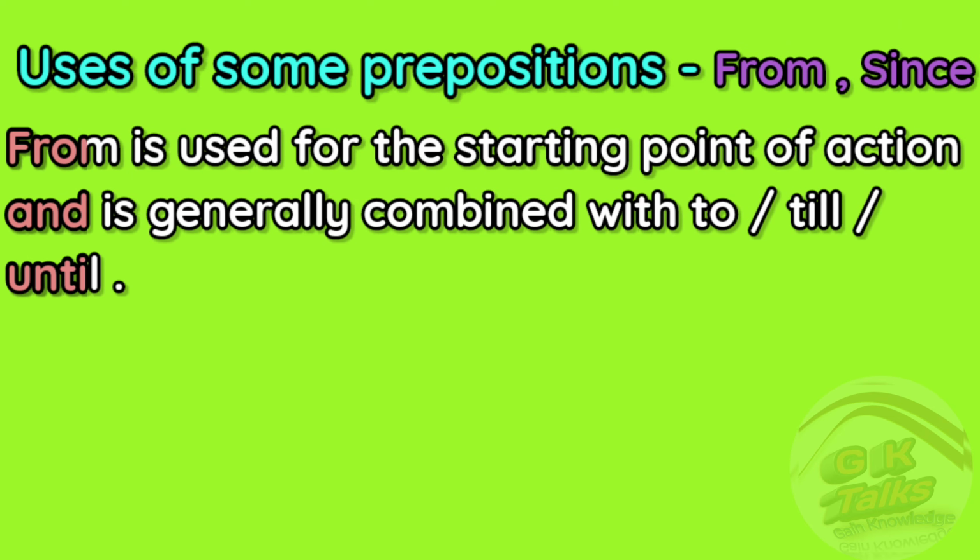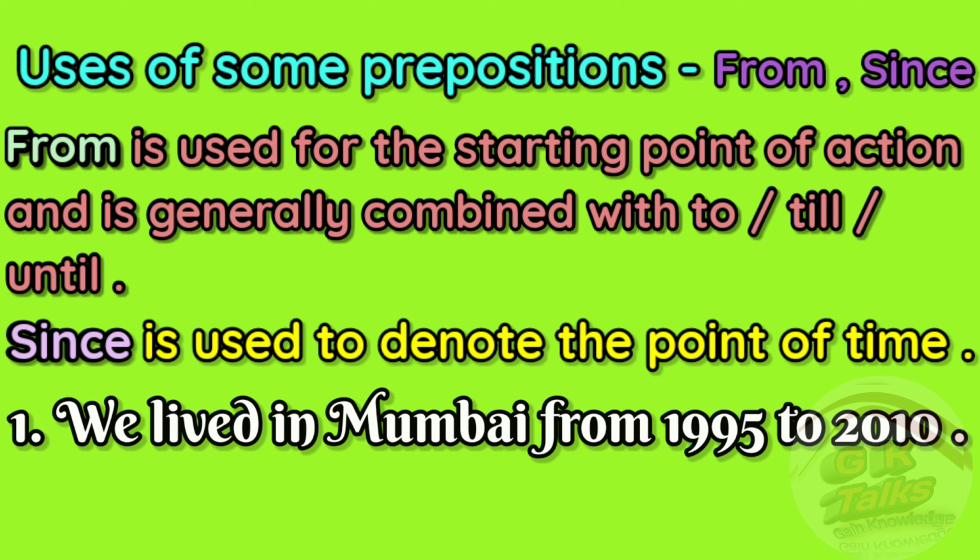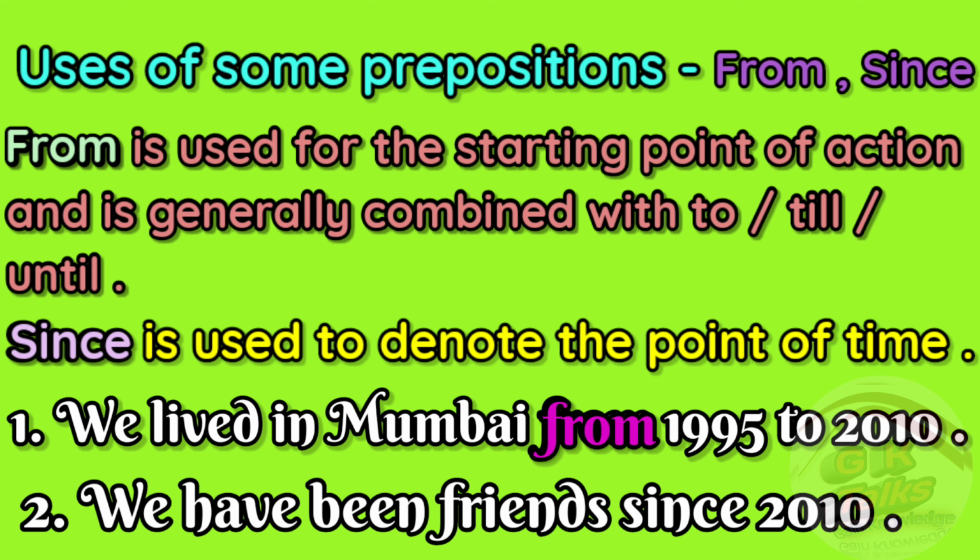From is used for the starting point of action and is generally combined with to, till or until. Since is used to denote the point of time. For example, we lived in Mumbai from 1995 to 2010 and we have been friends since 2010.